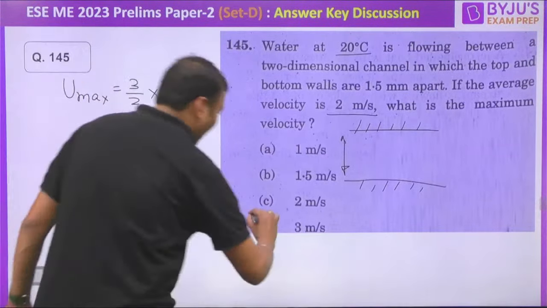3 meter per second. They have not mentioned that the flow is laminar, but with the given parameters, we can only find out the maximum velocity considering it to be laminar flow. All right. Shall we proceed further?